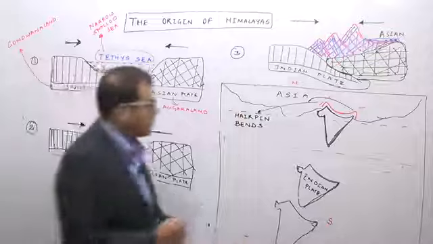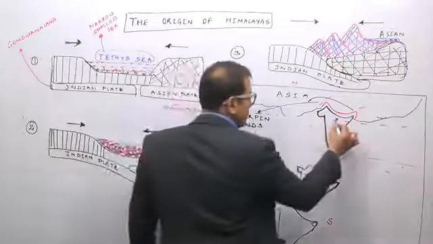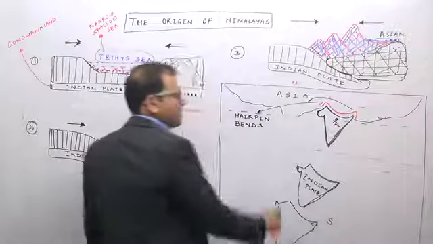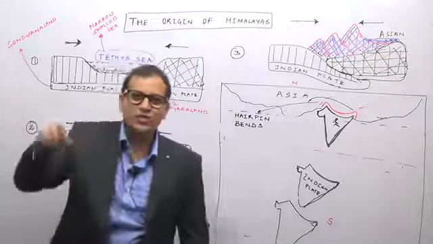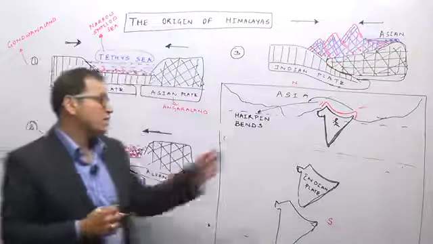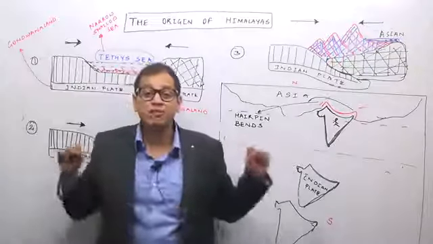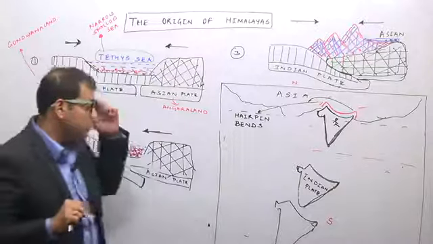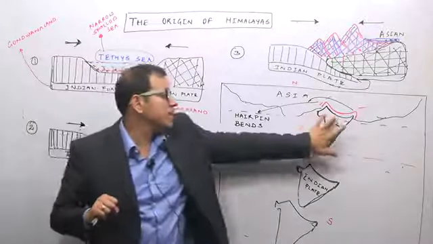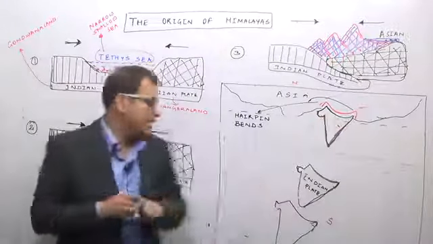What do you mean by convex to the south? That means if you, as a person, are standing here, you will see the Himalayas are sagging downwards. They sag downwards, they are convex to the south. Why? Because in the middle there was not much pressure. So this has resulted in convex to the south. So these are known as syntaxial bends in the Himalayas.